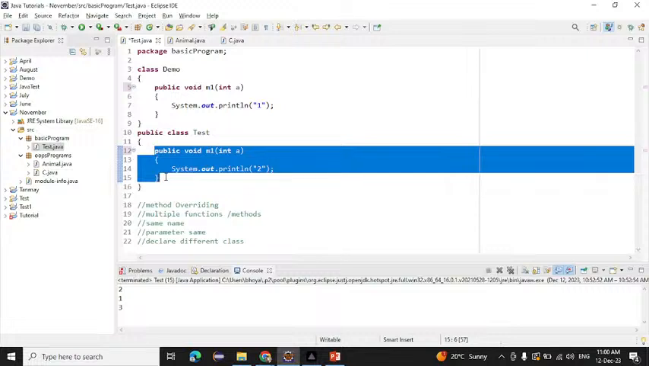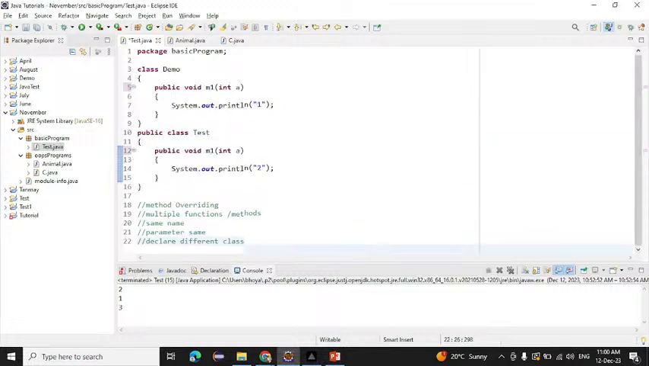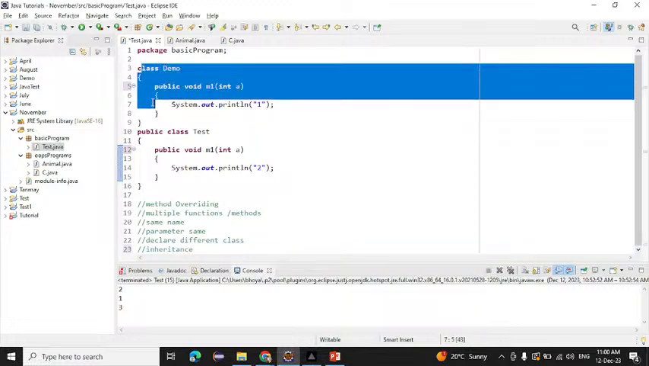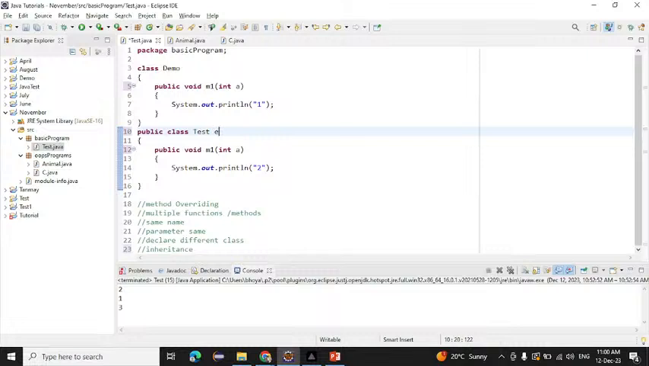No. There must be inheritance between the two classes. That time only we will achieve method overriding. So I will write here inheritance. How will we inherit this class into this class? Simple, we have to write here extends Demo. Now we have achieved method overriding successfully.